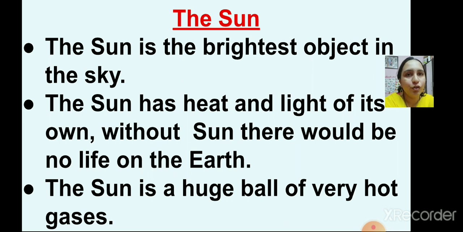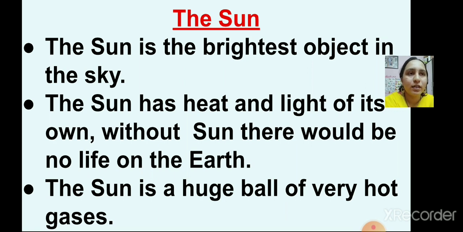And you all know that sun is looking brighter in the sky during the daytime because it is made up of hot gases. It is a huge ball of fire, right? We say that because it is made up of hot gases.